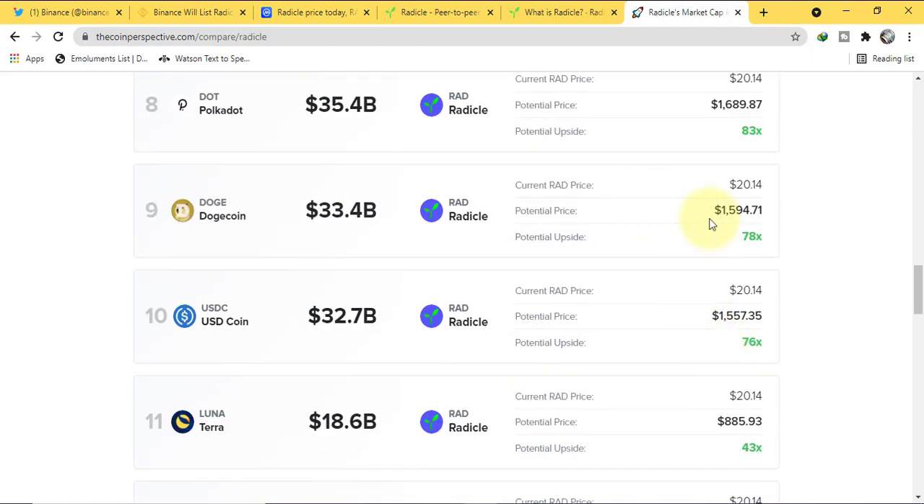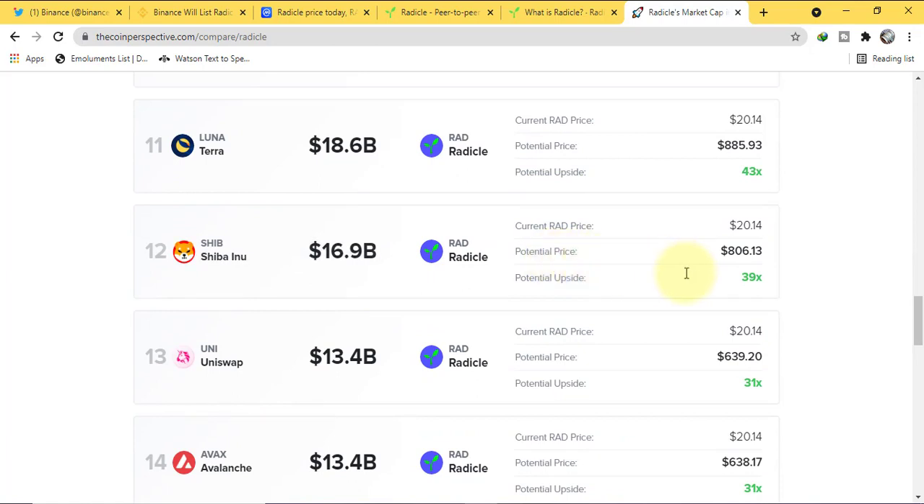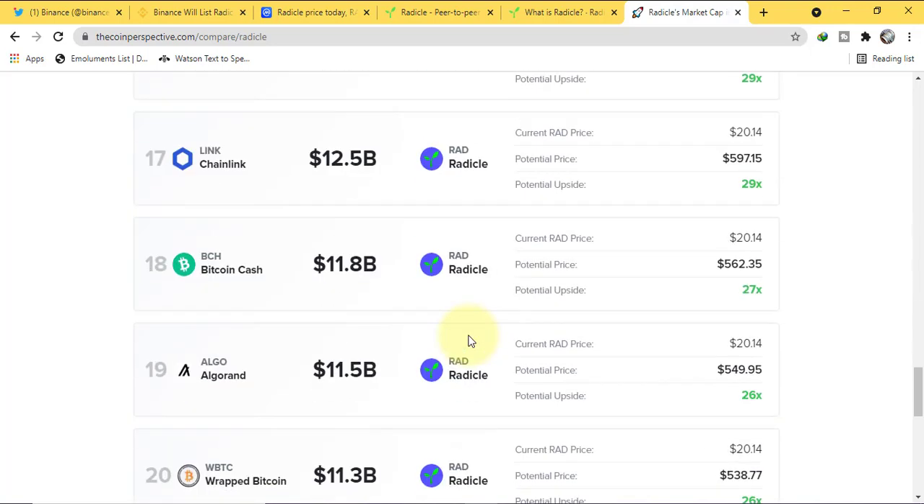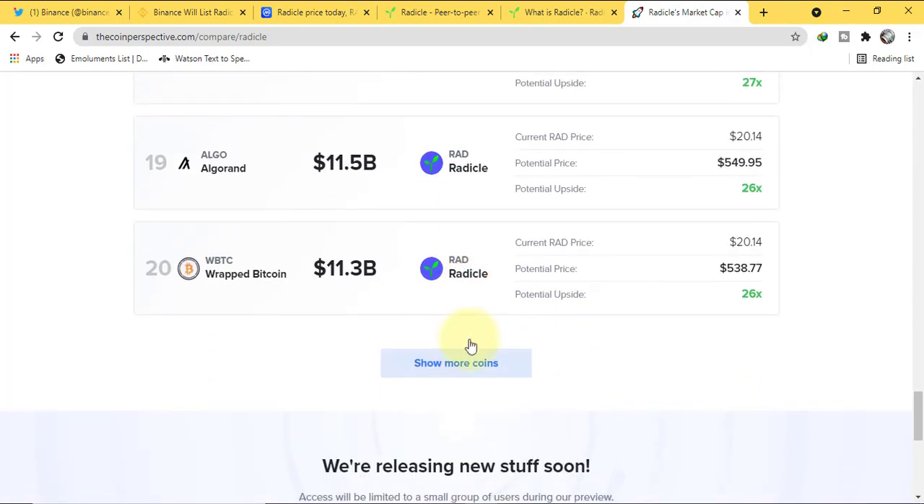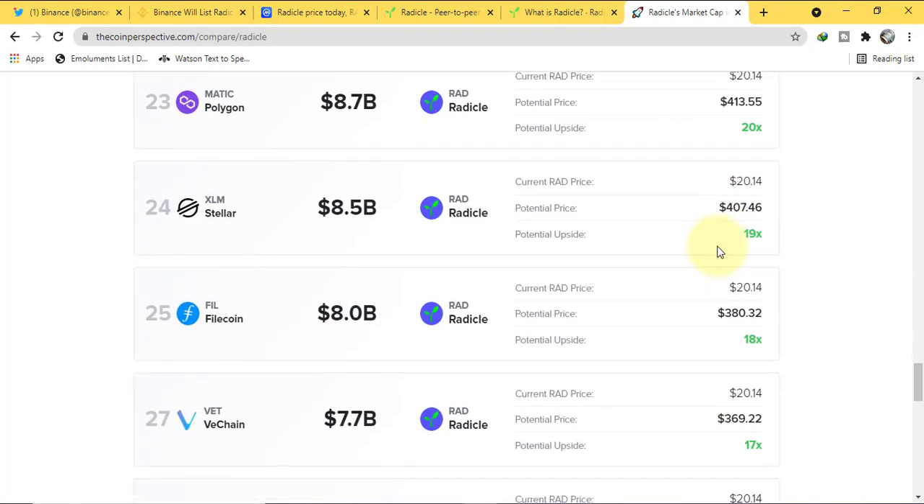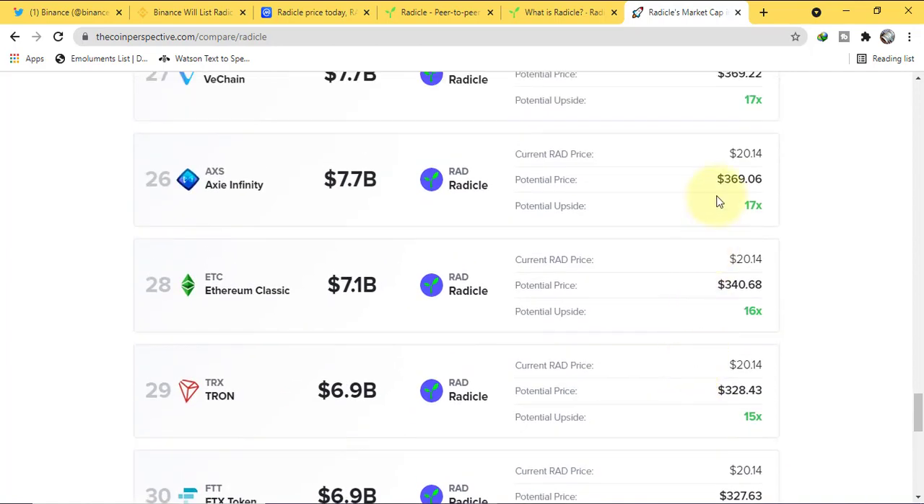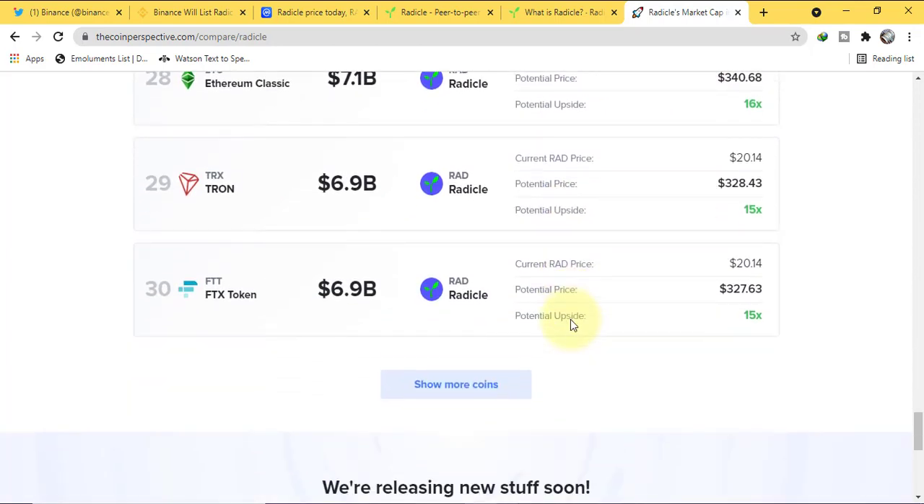If Dogecoin, it will equal around 1600. If it attains the market cap of SHIB, it will equal 806. If it attains Atom, one Radicle will equal 479, VeChain 369, Infinity 369, FTX 327. So this was our today's video.